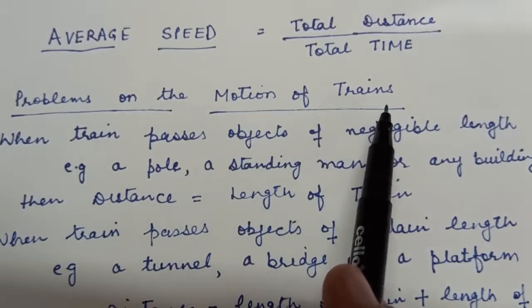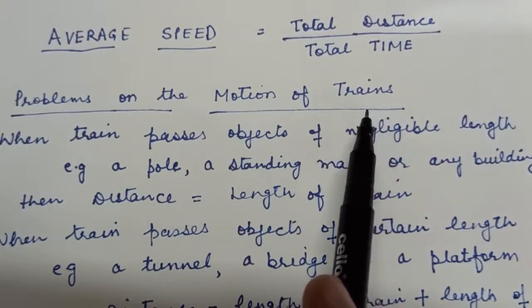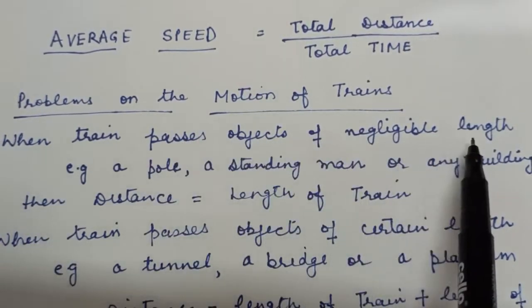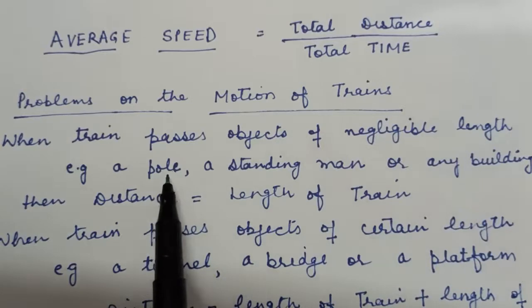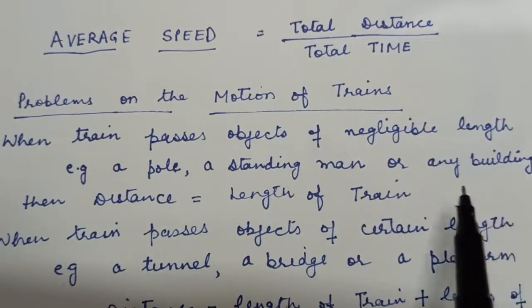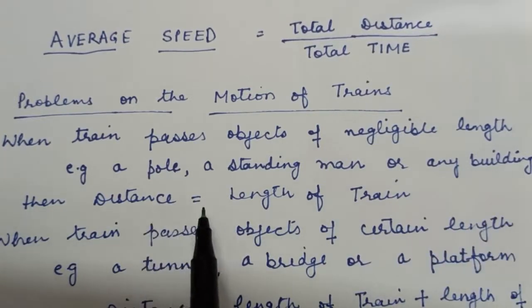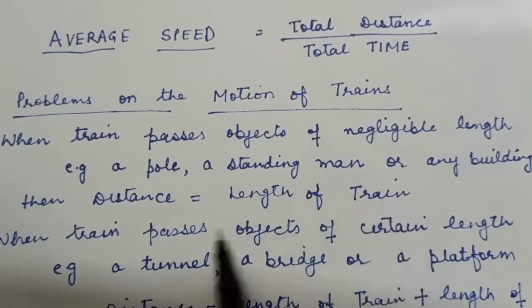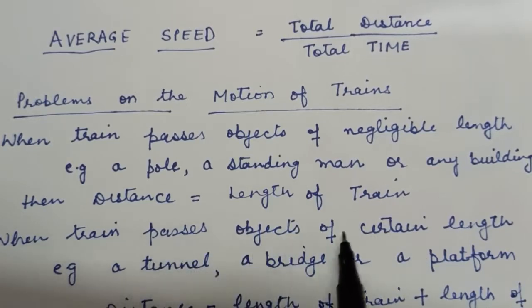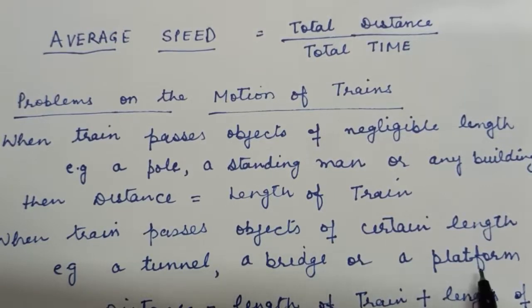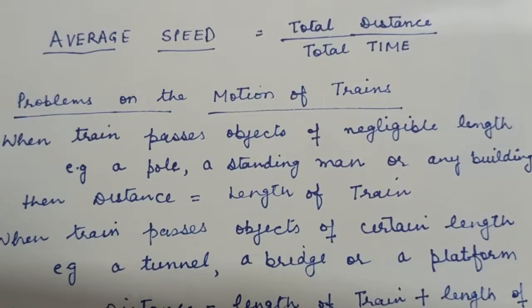Now here you have two types of questions in motion of trains. First is when a train passes objects of negligible length. It means when you are given that a train is passing a pole, a standing man or any building whose length we consider as 0, at that time the distance to be covered will be equal to the length of the train. Then the second type is when a train passes objects of certain length, objects like a tunnel, bridge or platform, where you will be given their length as well.